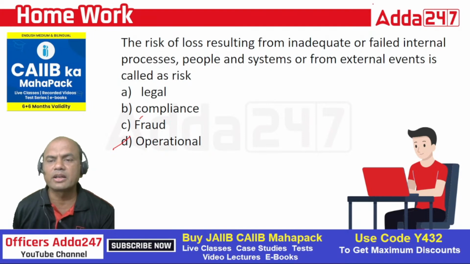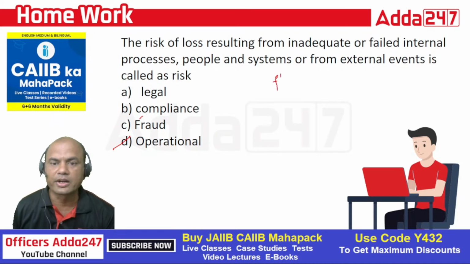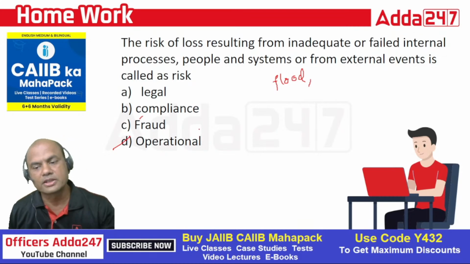You might be feeling that failed internal processes are acceptable, people are acceptable, meaning mistakes from the people, errors from the employees, failed systems. But what is this external events? How come external events are also under operational risk? Let's say a flood, or dacoity, or a terrorist attack. All these are external events, but they affect the operational part of the bank. So that's why it comes under operational risk only.